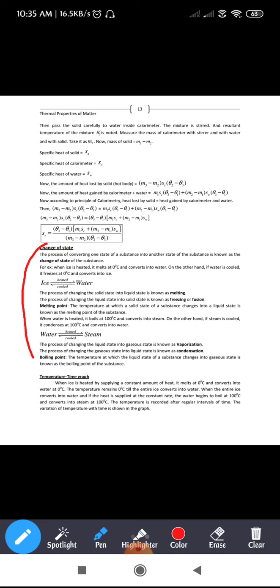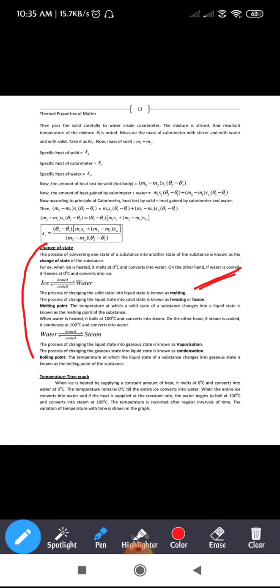Similarly, the process of changing the solid state into liquid state is called melting. As you know, melting is nothing but changing the state of solid into liquid, right? So ice getting converted into water. Next, the process of changing the liquid state into solid state is known as freezing. That is, the change of state from water to ice, we call that freezing or fusion.